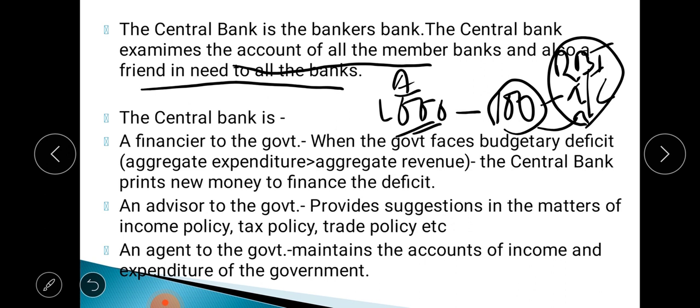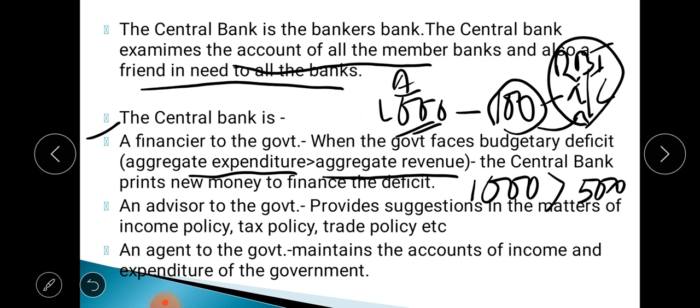Then you see, the central bank is a financier to the government. Why is it called that? When the government faces a budgetary deficit... what is the meaning of budgetary deficit? It means that the government's aggregate expenditure, the total spending of the government, is more than the total or aggregate revenue. Revenue means the income of the government. Suppose government expenditure is 1000, but the government's income is only 500, so expenditure is more than the revenue. Yes or no? That means there is a deficit.